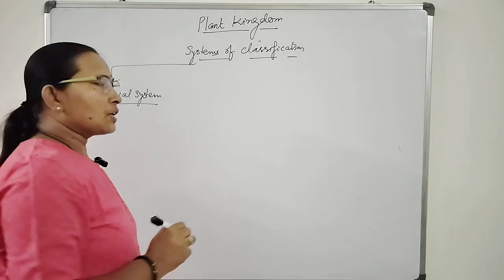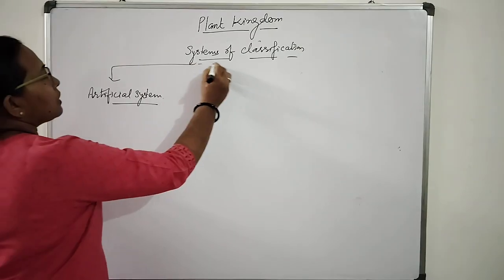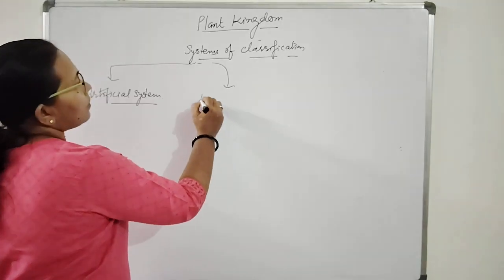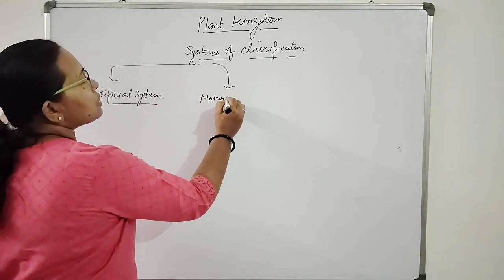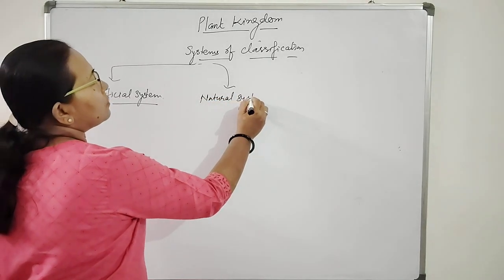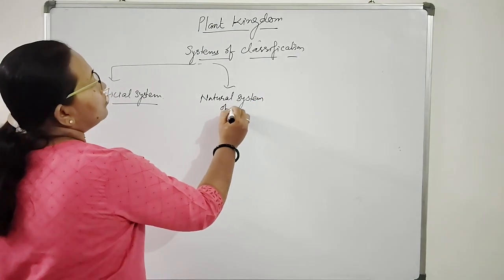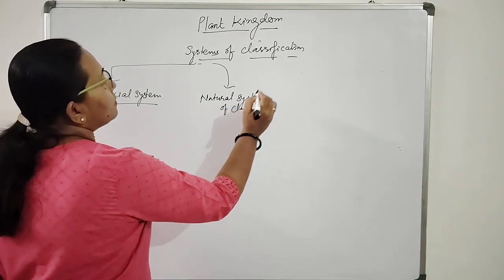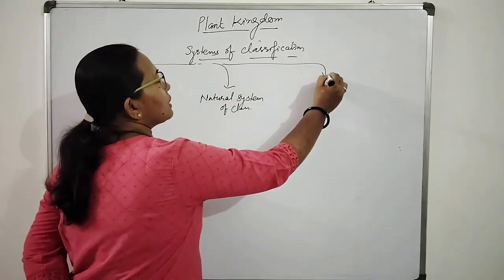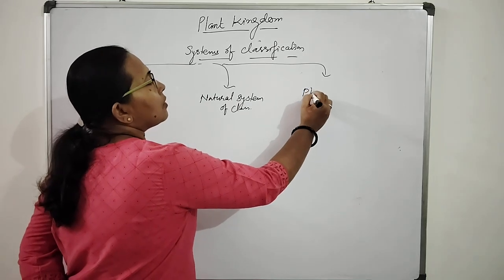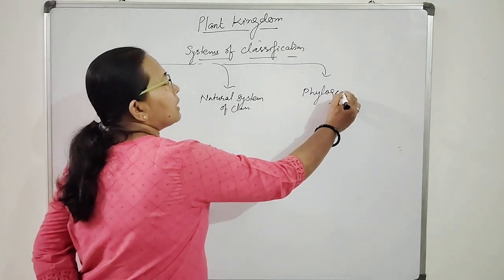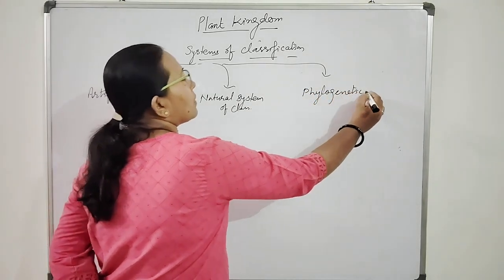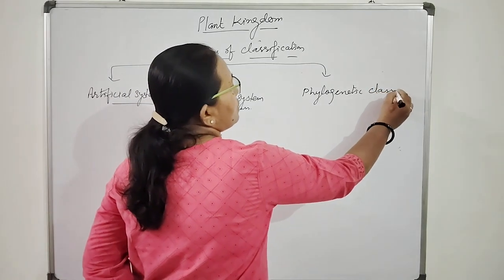The next one is the natural system of classification, and the third one is the phylogenetic classification system.